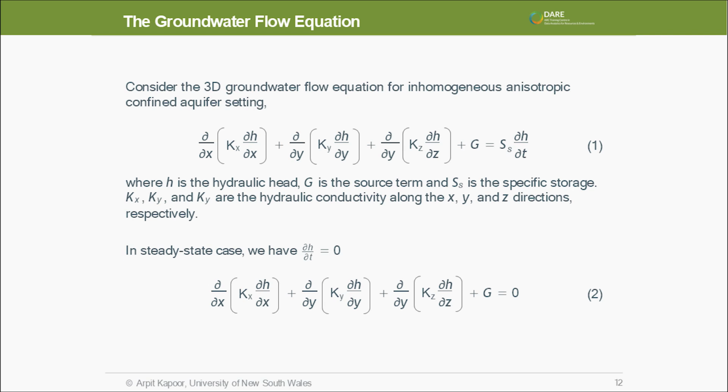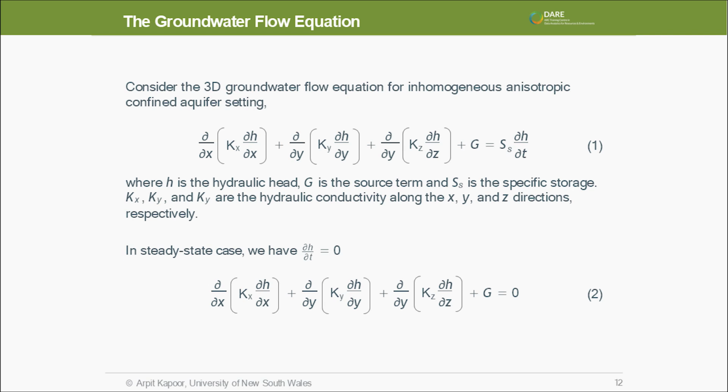If we consider a 3D groundwater flow model, this is a transient flow equation, which is basically a diffusion equation. In this case, we do not have spatially varying parameters, but these fixed parameters vary for different dimensions.